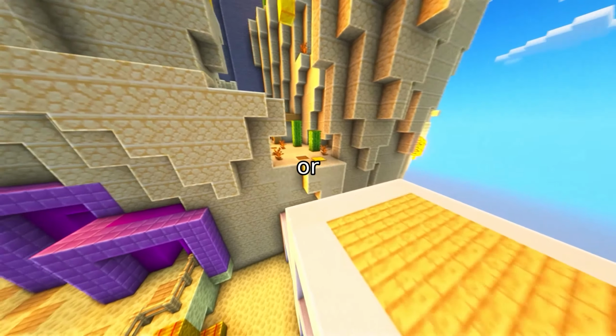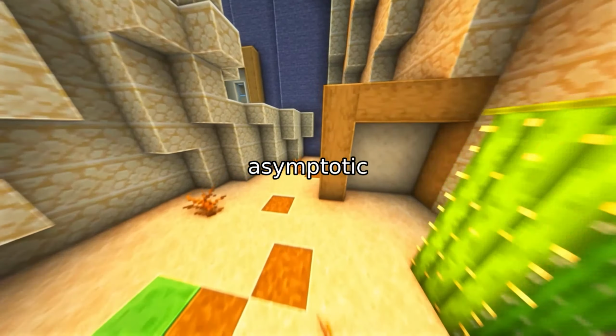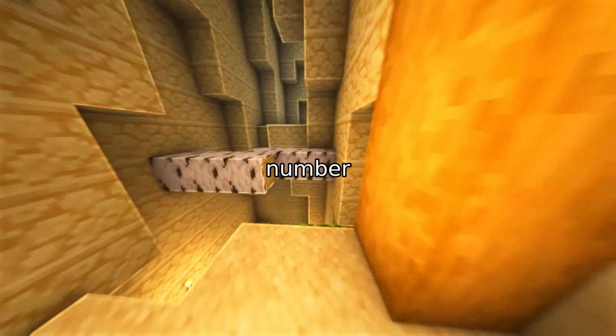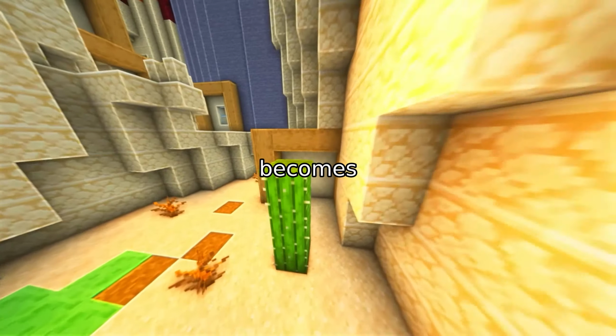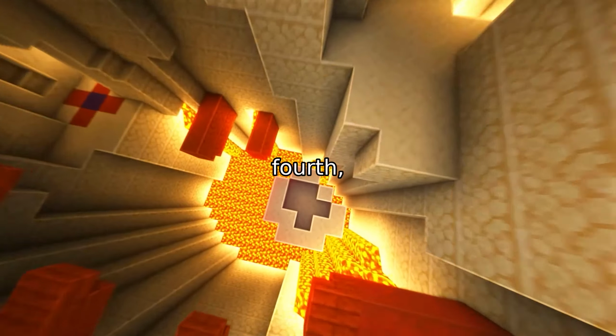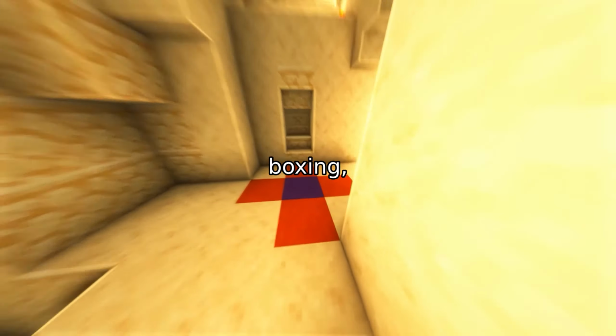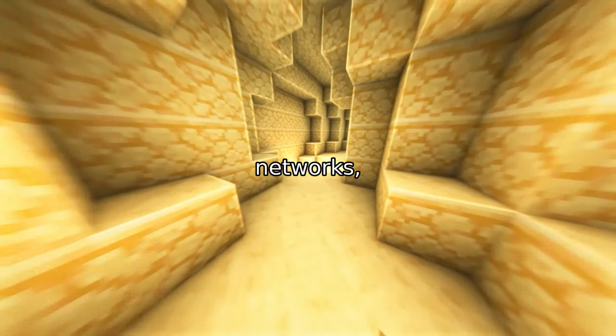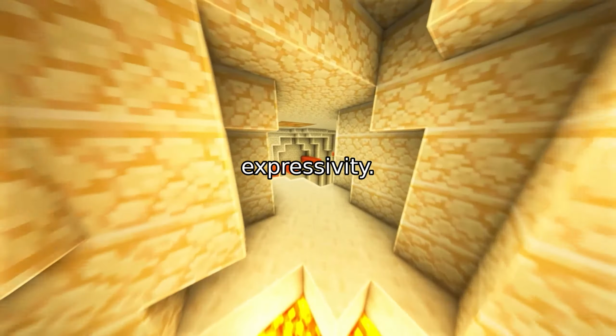Third, temporal myopia or bounded horizon planning, which amputates asymptotic vision by limiting optimization to a fixed number of future steps. The decision tree becomes decidable, but at the cost of strategic blindness to long-term consequences. And fourth, physical confinement or AI boxing, which isolates the agent from external actuators and networks, artificially stifling causal expressivity.